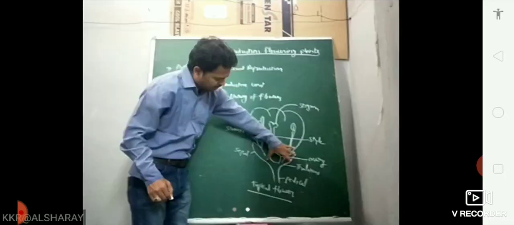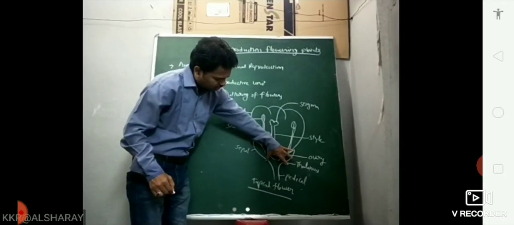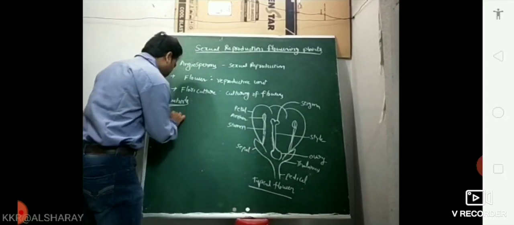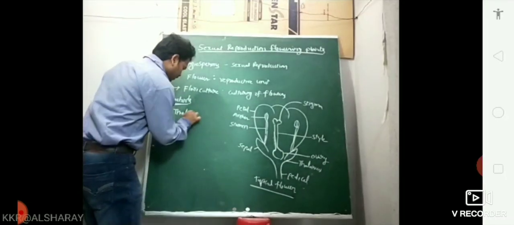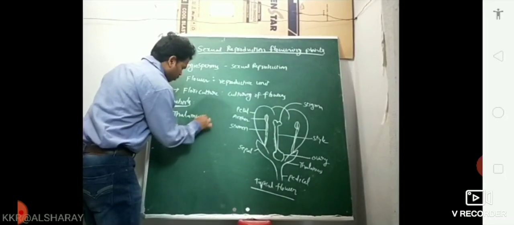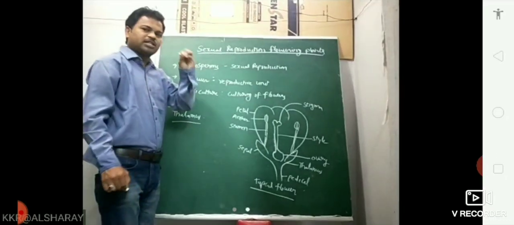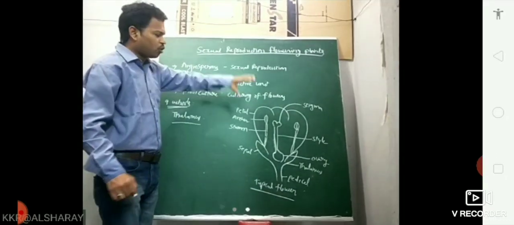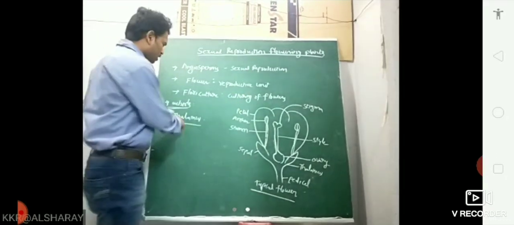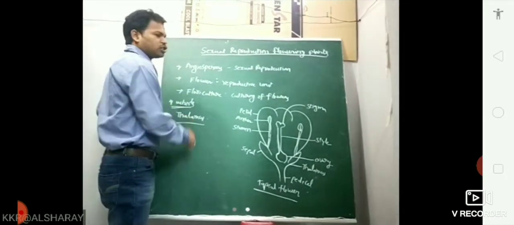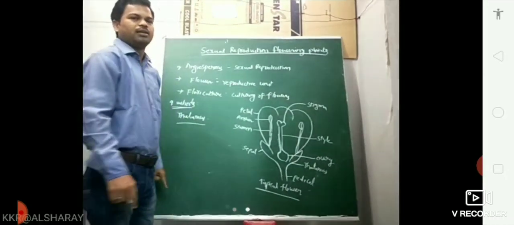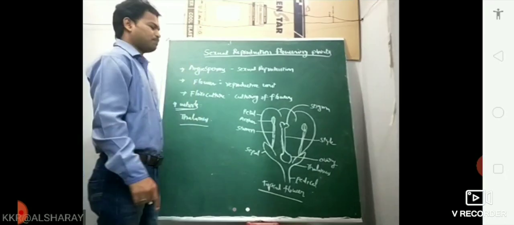All four whorls are arranged on a swollen-like structure. This is called the thalamus. I repeat the point: the thalamus is a swollen-like structure on which the four whorls are arranged. The thalamus is also called the receptacle.